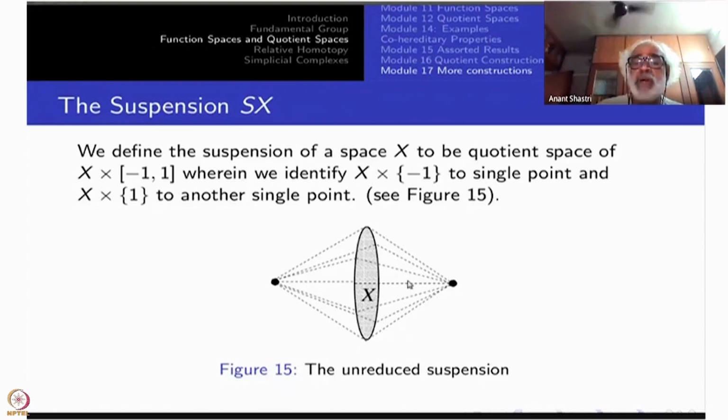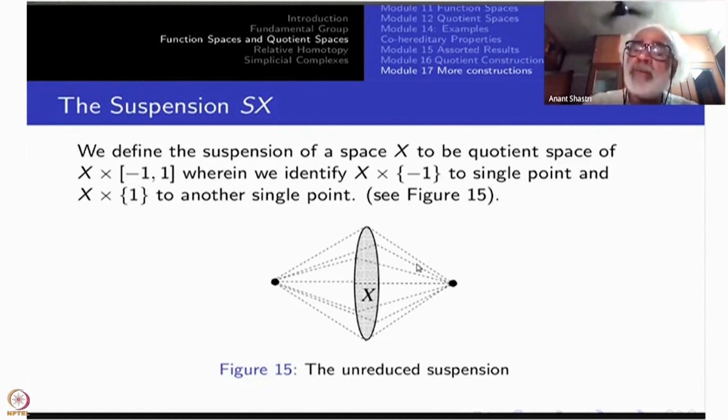It is nothing but the union of two copies of disks, because the cone over a circle is a disk, identified along the common circle, the base. So which will be nothing but the two sphere. Suspension of a one sphere is a two sphere.